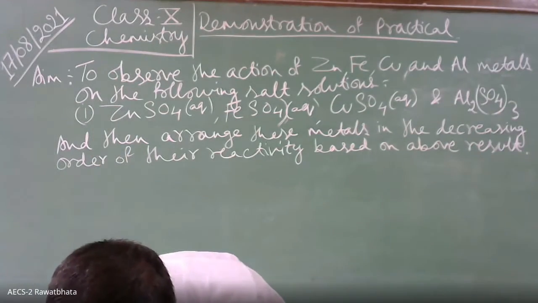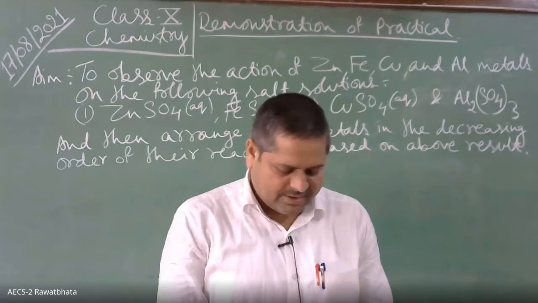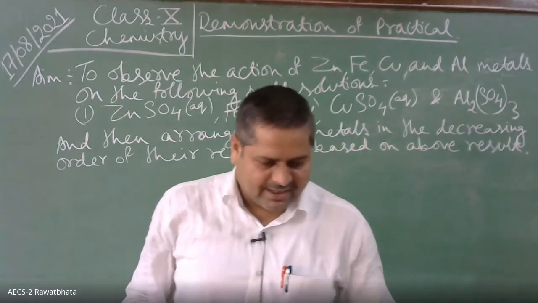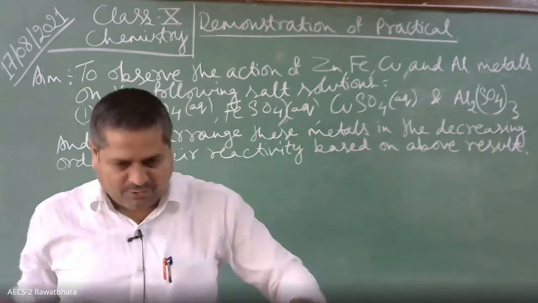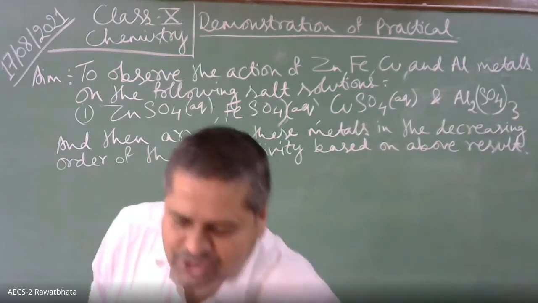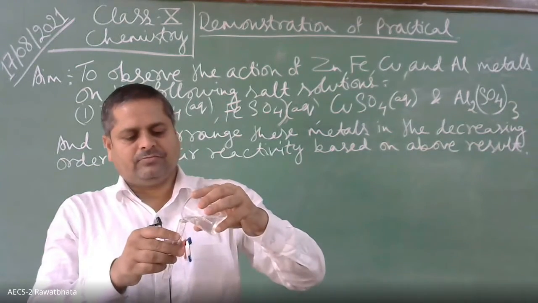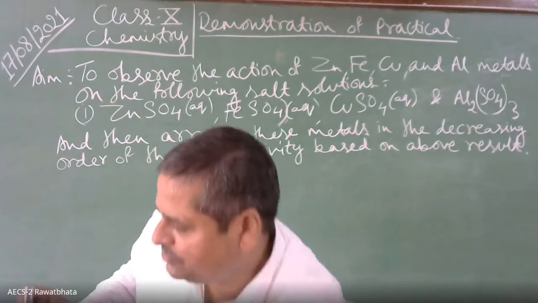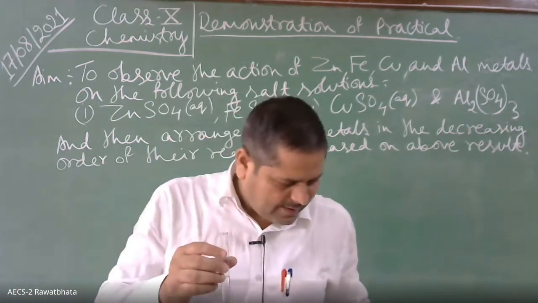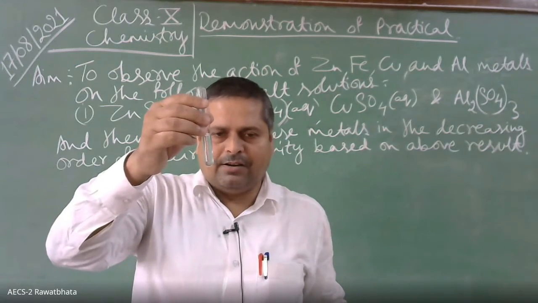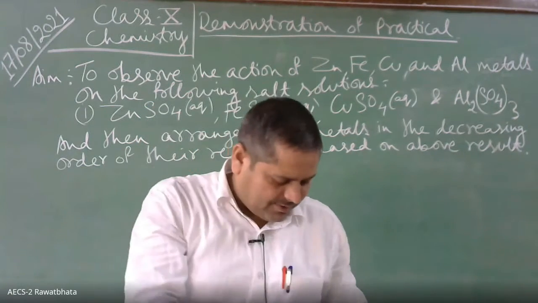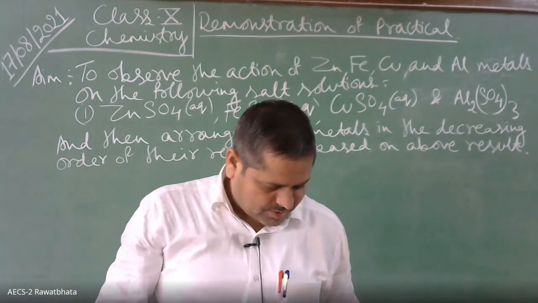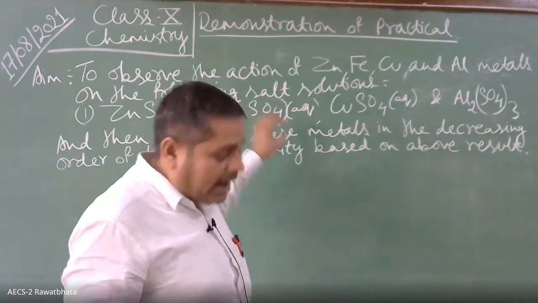Similarly, we will take another set of test tubes, and these 4 salt solutions, children. This is zinc sulfate, then iron sulfate.